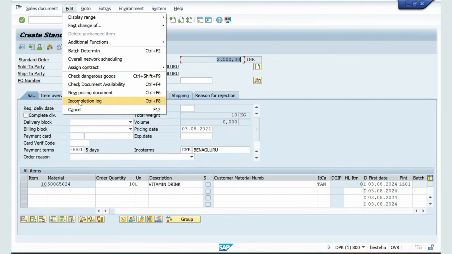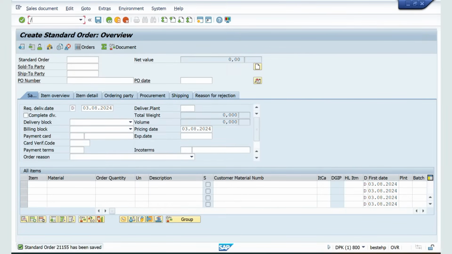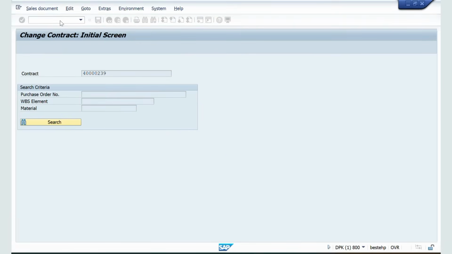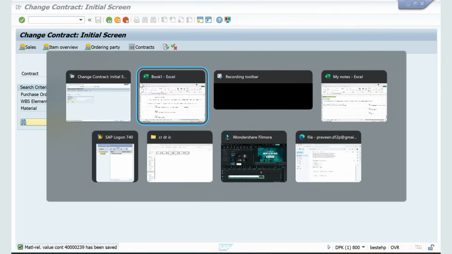Now click on edit, incompletion log. System is saying document is complete and save this. Now go to slash n VA42. Click enter. You can see the value released is 2,500 rupees from 50,000 rupees. So this is about value contract material specific. It is specific to only one material. Whatever target value you enter here is specific to only one material. So this is all about value contract material specific.